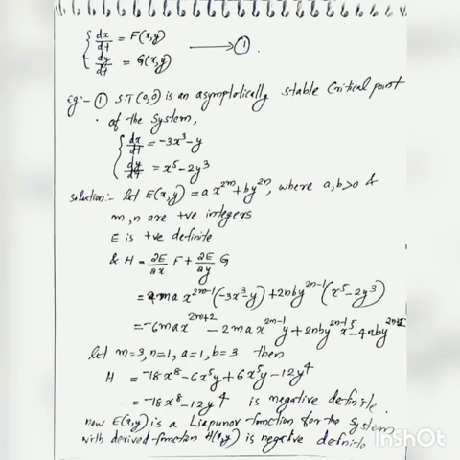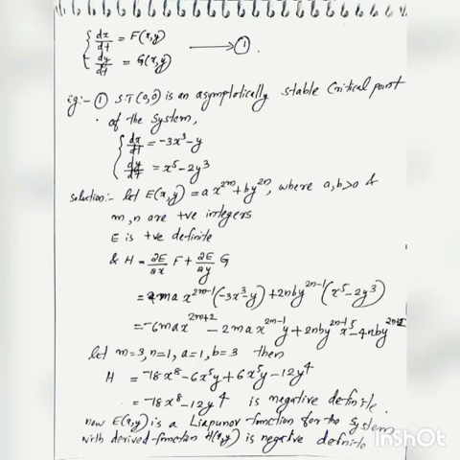So let's find the derivative of E with respect to x, that is equal to 2m a x^(2m-1) into F. Comparing with the standard form of the autonomous equation, dx/dt = f(x,y), dy/dt = g(x,y), you can see that F equals -3x^3 - y and g(x,y) equals x^5 - 2y^3.